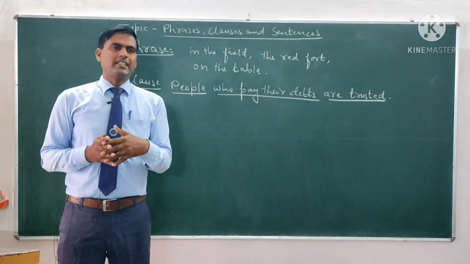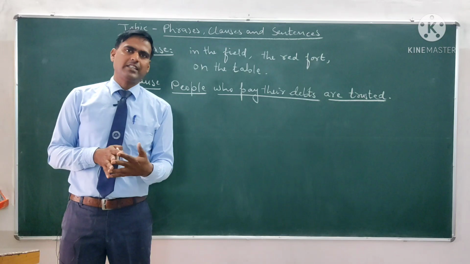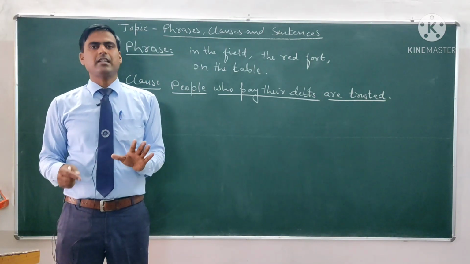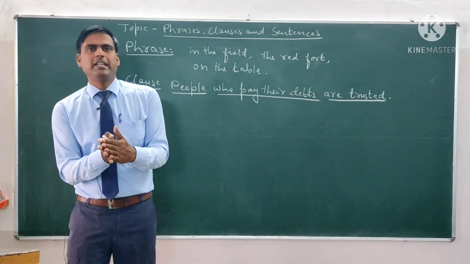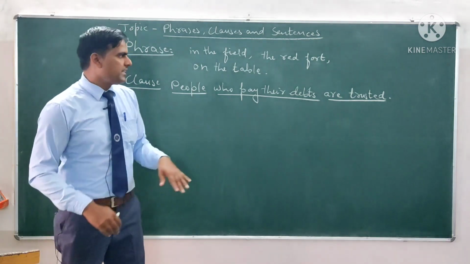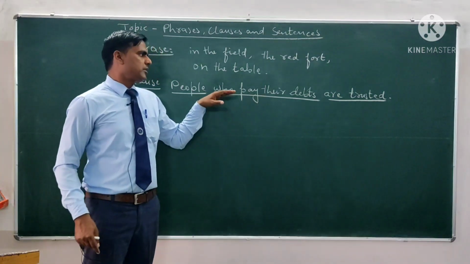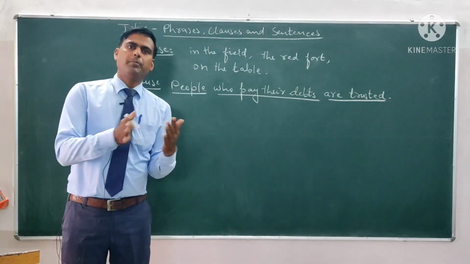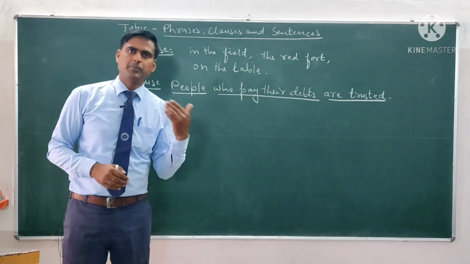But the clauses can be divided as subordinate clauses and coordinate clauses. If there are coordinate clauses, the clauses can give their meaning separately. But if there is a subordinate clause, it will not complete its meaning without joining with the main clause, the principal clause.